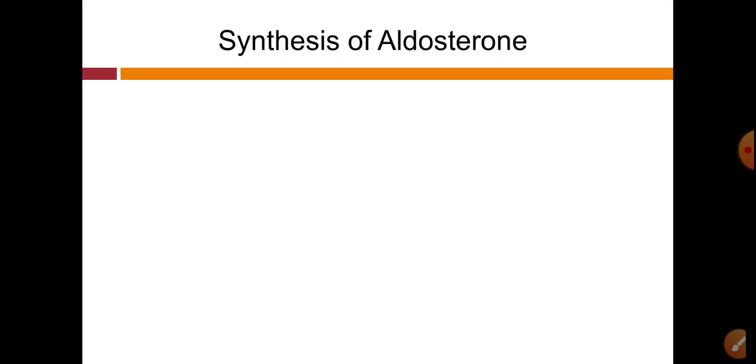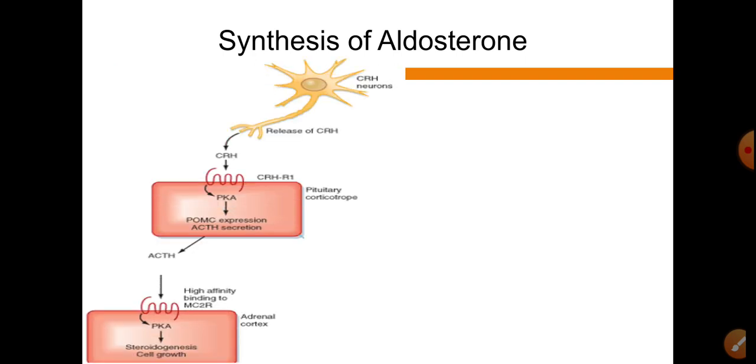Then synthesis of aldosterone. Aldosterone is steroid in nature, and for the synthesis of this aldosterone, two hormones are very important that we have seen. The hormones are CRH and ACTH.